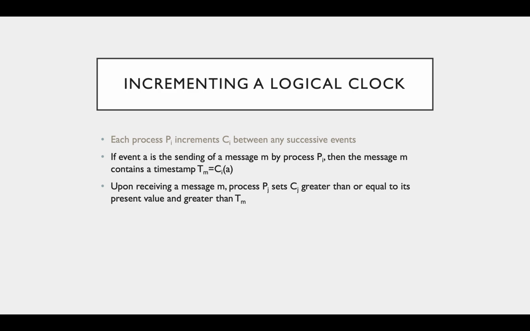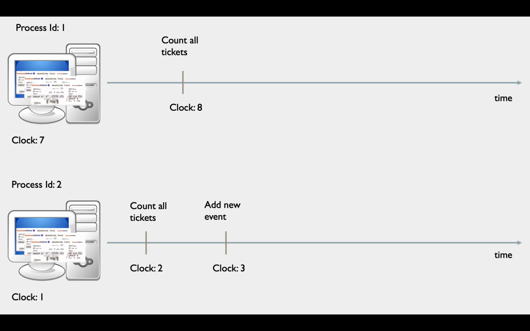To put this more concretely, let's look back at the same example. So now, let's say that process 1 would like to send a sync message to process 2. In the message, process 1 includes a clock value of 9, as this is the clock value for the sending of the message. When process 2 receives the message, it must take the maximum of 3 and 9 and then add 1. This results in process 2 having a clock value of 10.